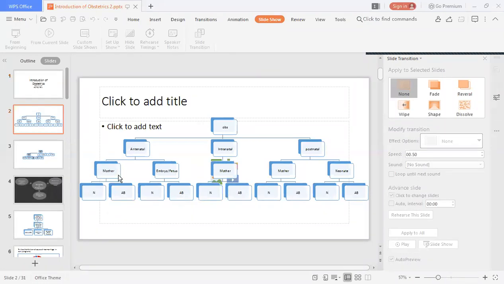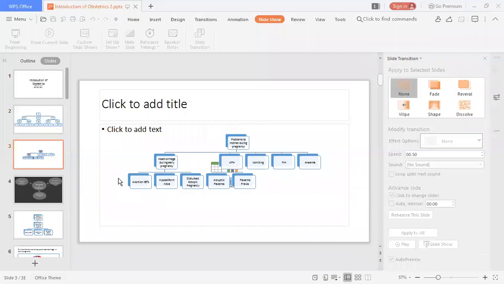Now today we are going to see the abnormal part, the problems that can take place to the mother. There may be problems to the mother during pregnancy, that is hemorrhage during pregnancy, or antepartum hemorrhage, there may be vomiting, there may be pregnancy induced hypertension, or anemia may be present during this.